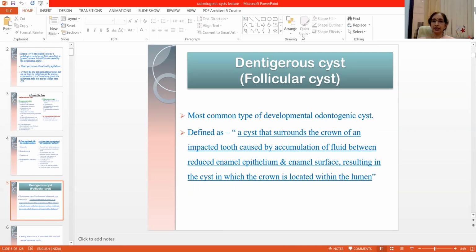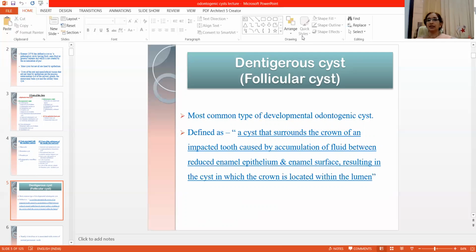The first one is the dentigerous cyst, which is also called the follicular cyst. This is the most common type of developmental odontogenic cyst, and it is defined as a cyst that surrounds the crown of an impacted tooth, caused by the accumulation of fluid between reduced enamel epithelium and enamel surface, resulting in a cyst in which the crown is located within the lumen.